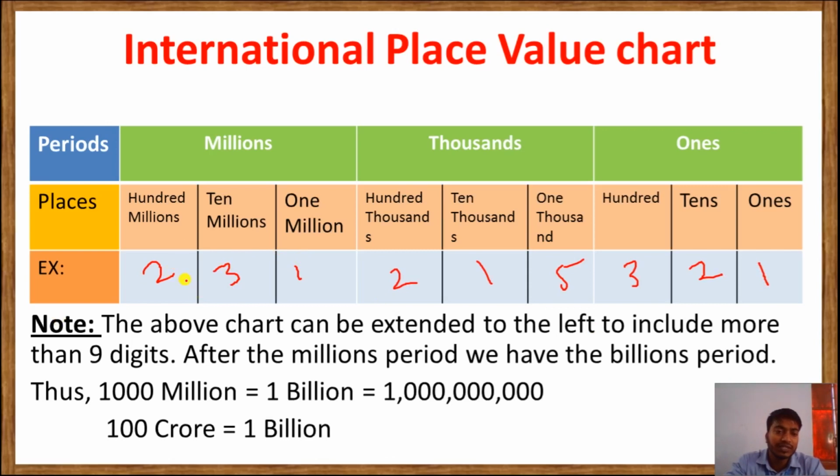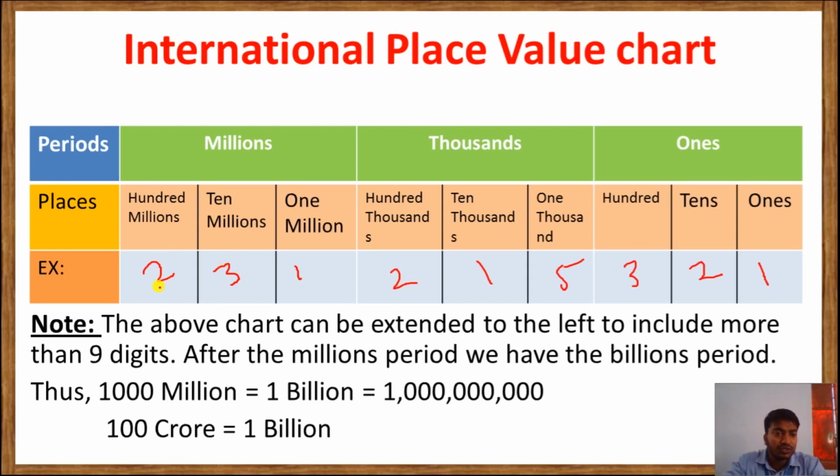Clearly you can see 1 is in the ones place, 2 is in the tens place, 3 is in the hundreds place, 5 is in the thousands place, 1 is in the ten thousands place, 2 is in the hundred thousands place, 1 is in the ones million place, 3 is in the ten million place, and 2 is in the hundred million place.